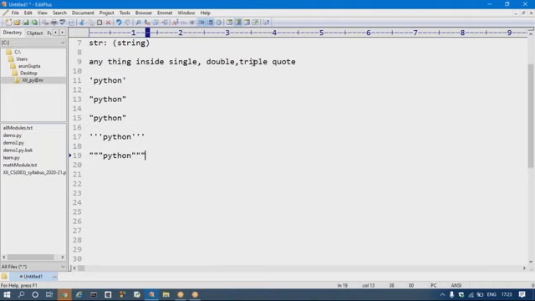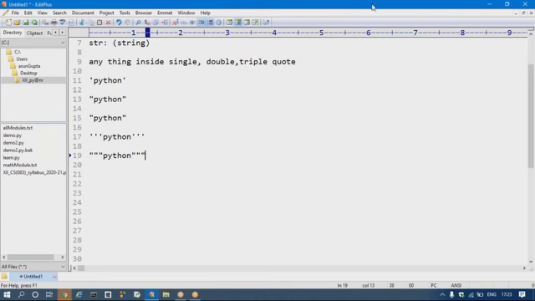So this is the way we can define our string in Python: single quote, double quote, or triple quote. In the case of triple quote, it is either single quote three times or double quotes three times. It will be a Python string. Is it clear to all?